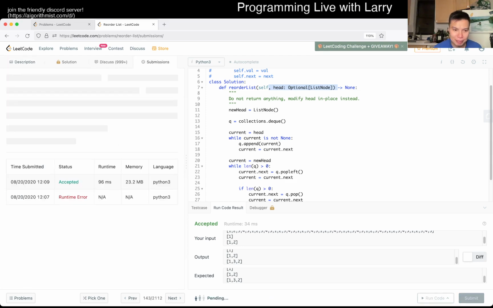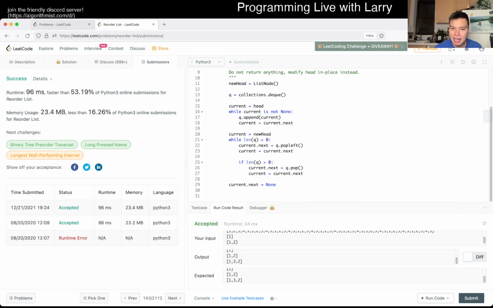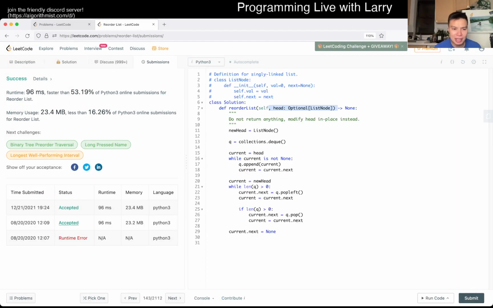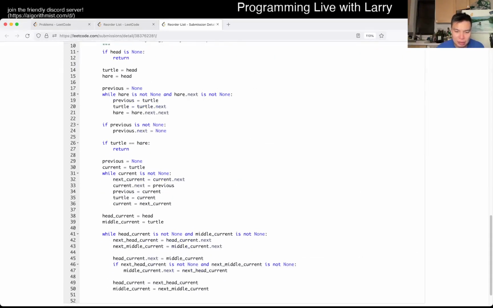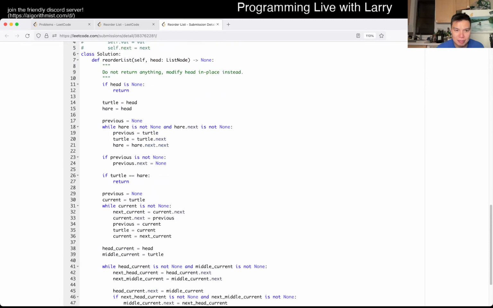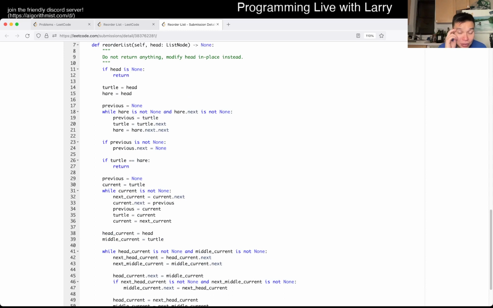So let's give it a submit. I got a one-time error. Hopefully I don't get one this time. Yes. This is going to be linear time, linear space. Let's see what I did last time. Do I have a constant space solution? No, I do this. Ooh. Oh, I did have a constant space solution. Does this work? This is Floyd's solution. So you go to the middle, and then